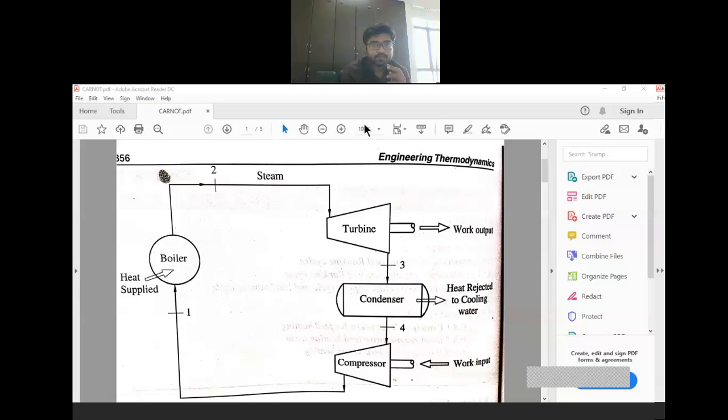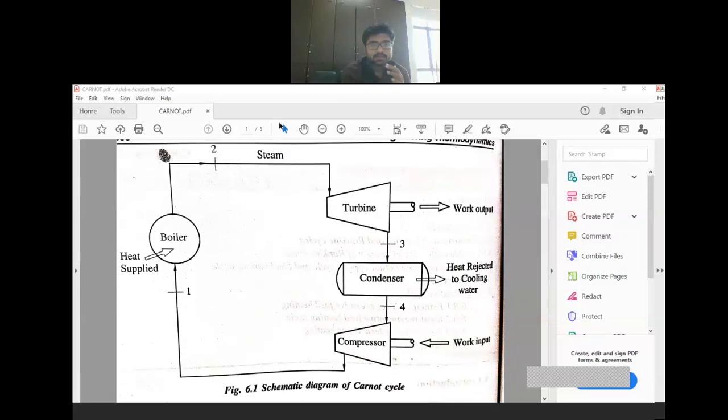Clear? But is it possible in actual practice or not? We know that it is difficult to apply the Carnot cycle in real practice. But first we will try to understand what the Carnot cycle is.